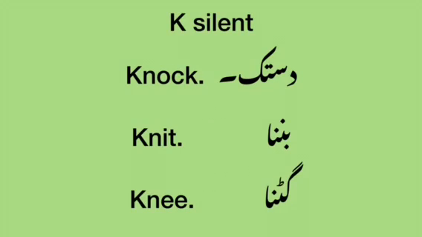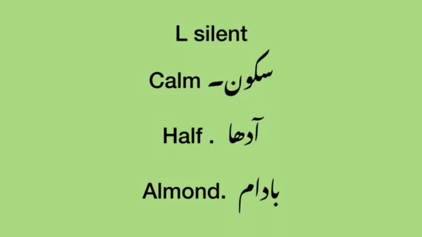Now have a look at the words. Here K is silent. The first is knock. It is starting with K but K is silent. So we say knock. Dastak. Next is knit. Knit. Bunna. Third is knee. Not knee. This is knee. Knee. Gutna. Now next is L.